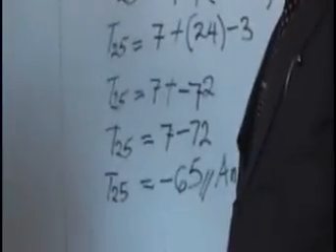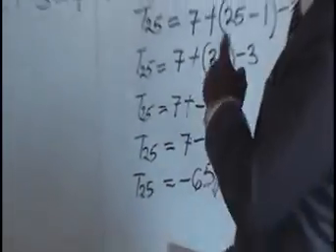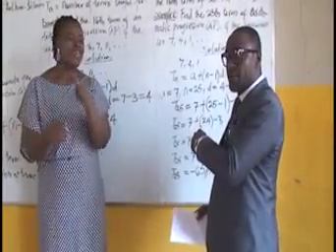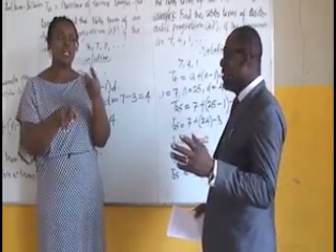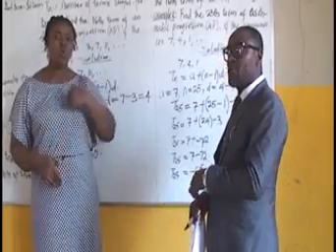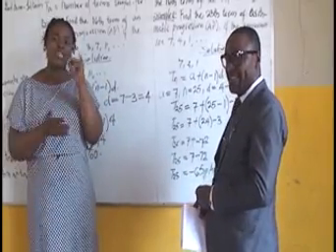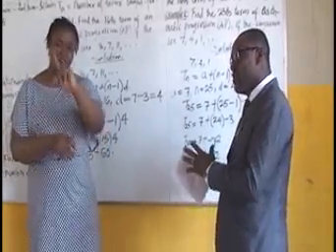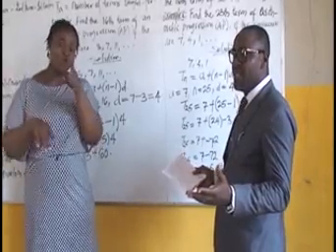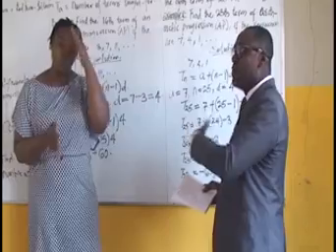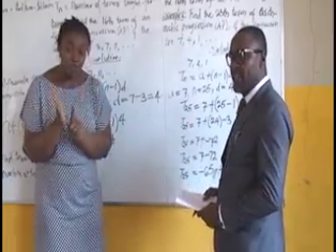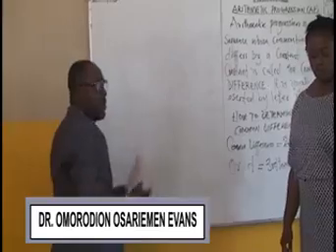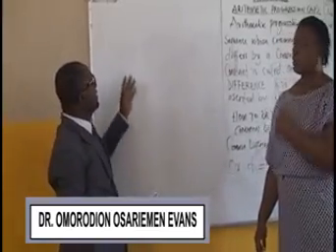Is it clear to us? I want to believe that with these 2 examples, you will be able to solve any problem relating to arithmetic progression. But away from that, viewers, we must understand clearly also that there are some questions that may not come in this order. Over the years, examination bodies twist their questions in order to make students a bit afraid. But it's all the same. You should understand the formulas. You should be able to apply the formula to get your answer. Shall we take one question different from these 2 examples we have established?